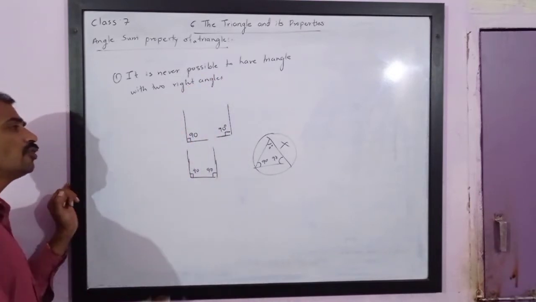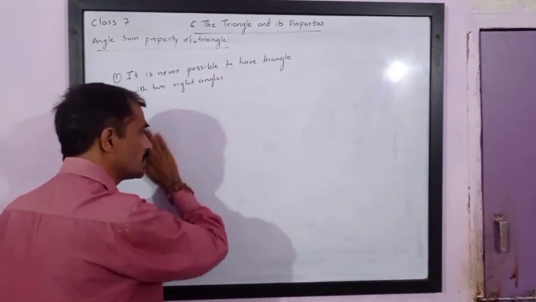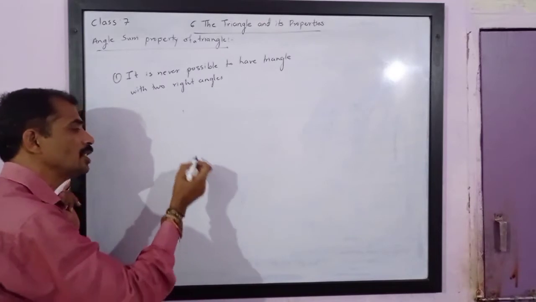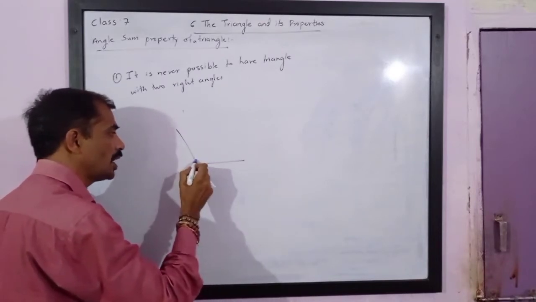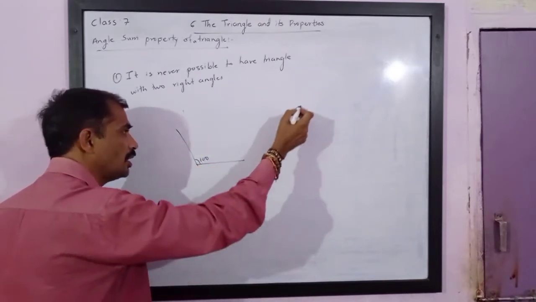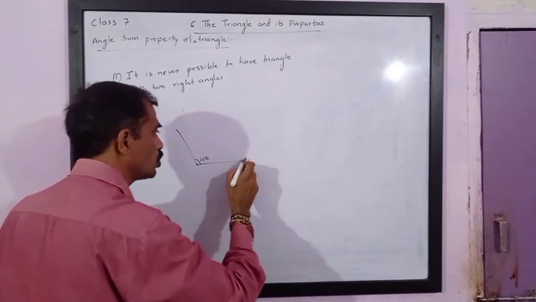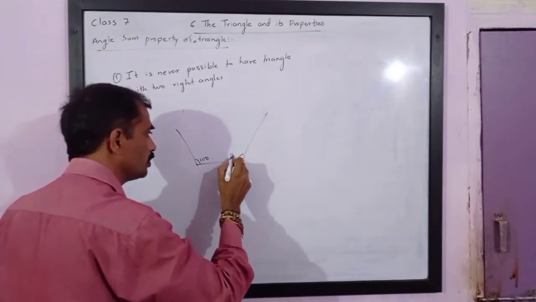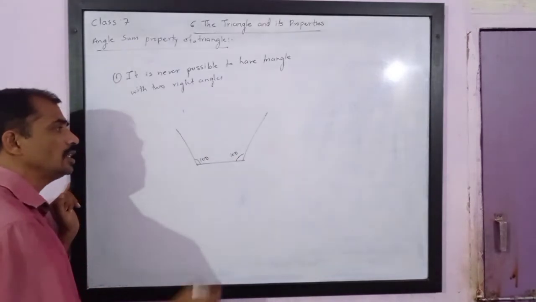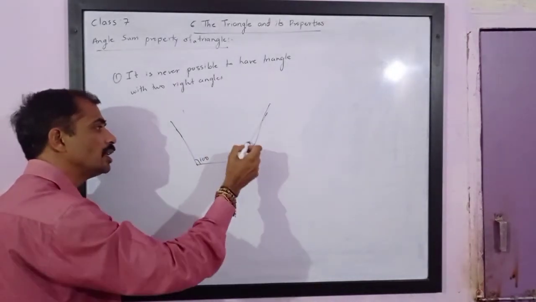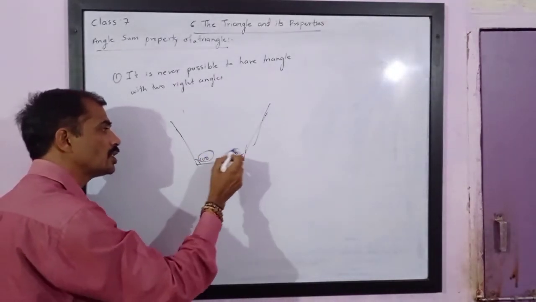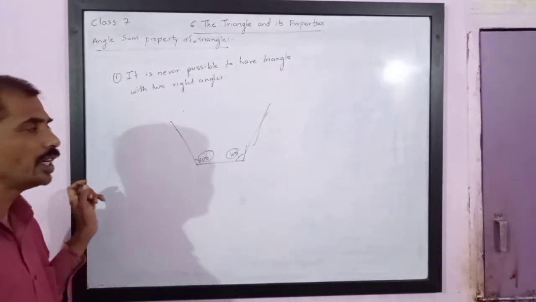Now see, if two angles are obtuse angles, meaning greater than 90 degrees, if this is 100 degrees and the other is also 100 degrees, please watch carefully, these lines will never meet. We also know that the sum of interior angles of a triangle is 180 degrees.